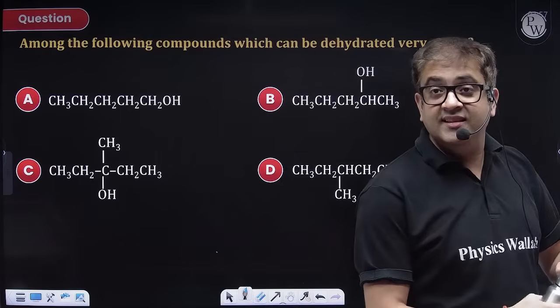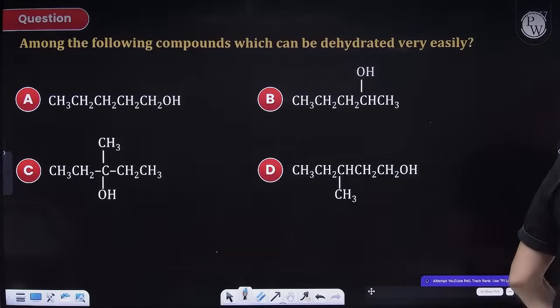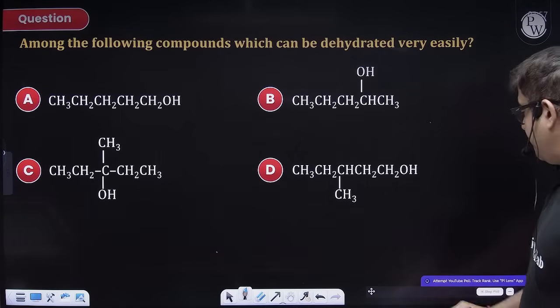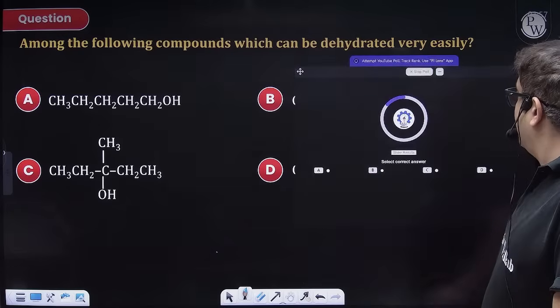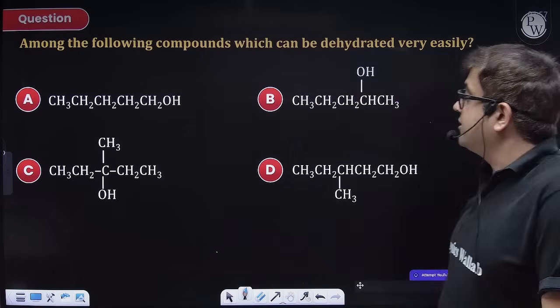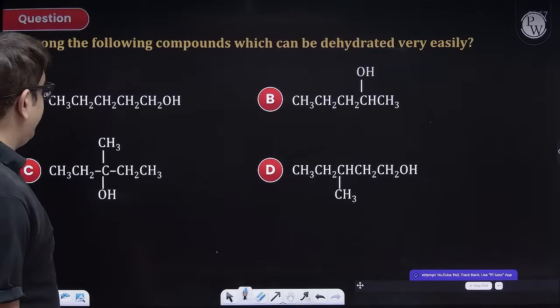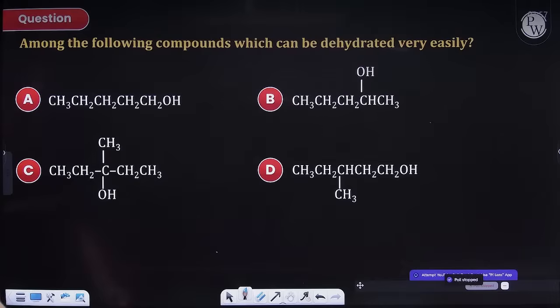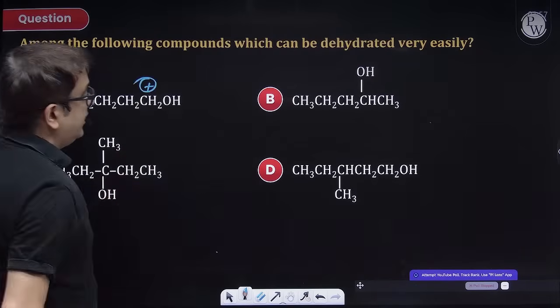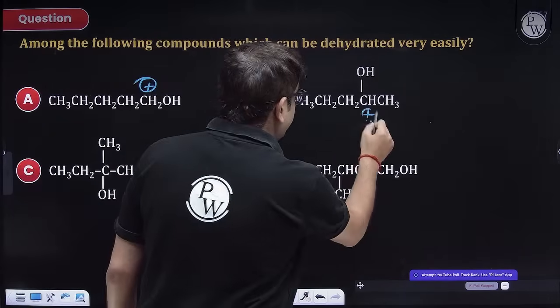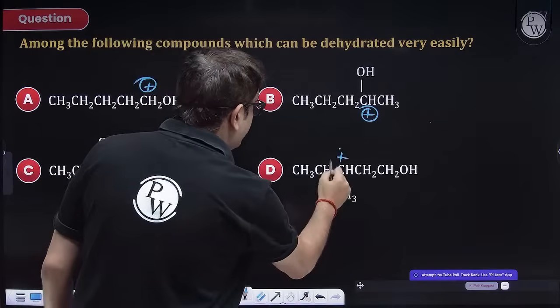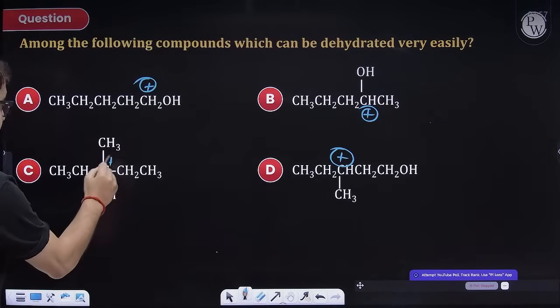Yeah, C, C, C. Okay. So most of the people are saying C. So let us decode. Among the following compounds, which can dehydrate very easily? People are saying C. Why, sir? Because this will be a 1 degree carbocation, this will be a 2 degree carbocation, this will also be a 2 degree carbocation, but this will be a 3 degree carbocation.